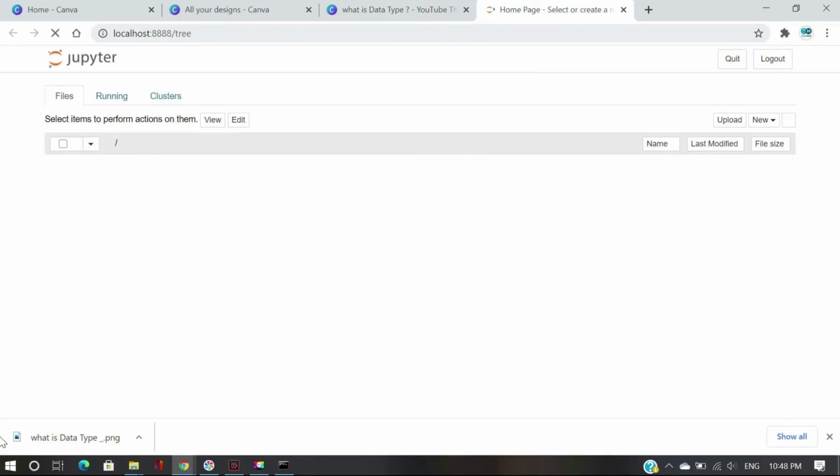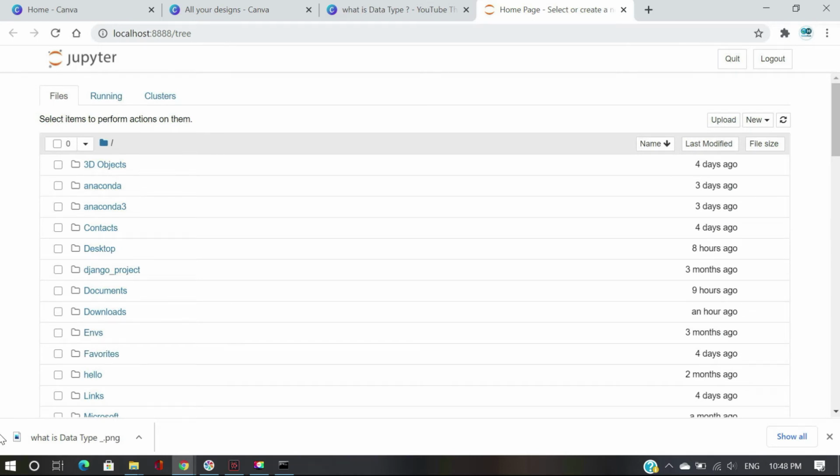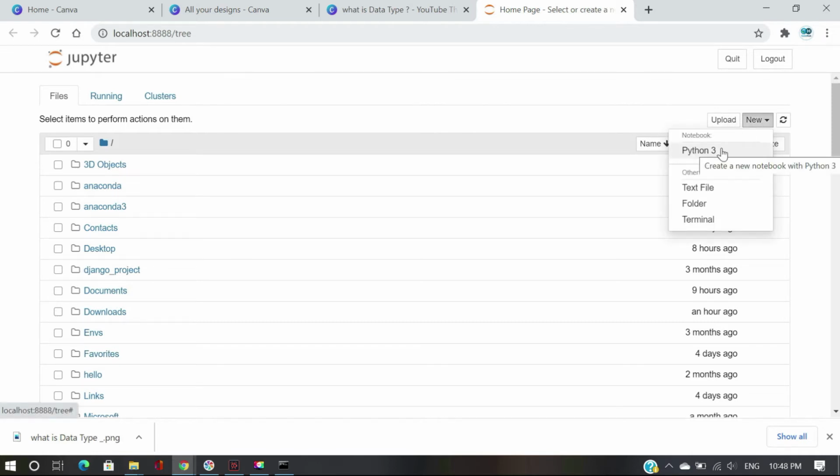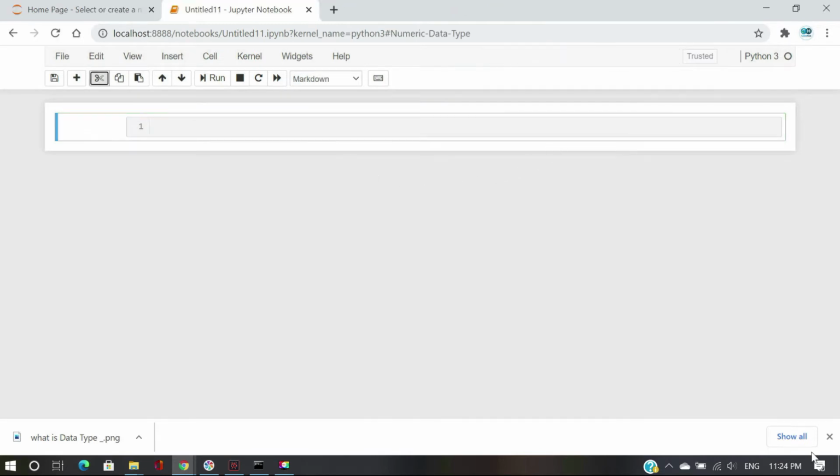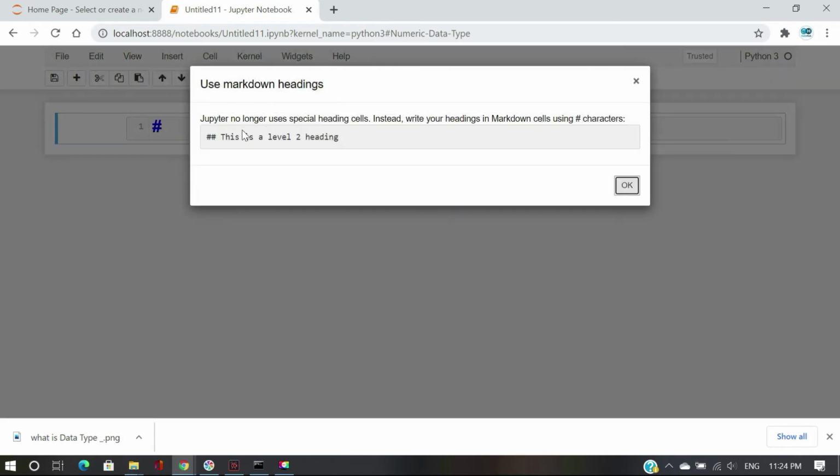It will take some time and open in Chrome. We choose New, click here, and choose Python 3, the latest version. Here we need to mark down the heading. Just click here and choose heading.